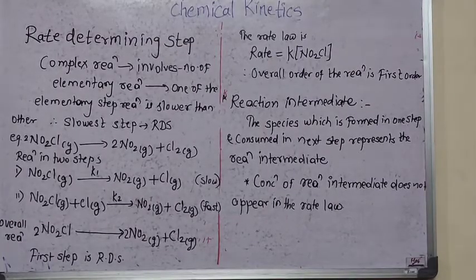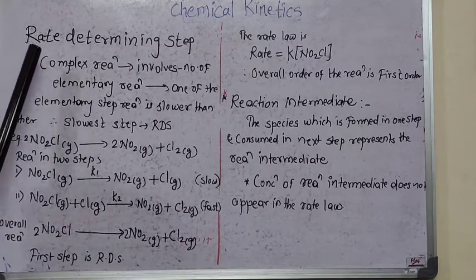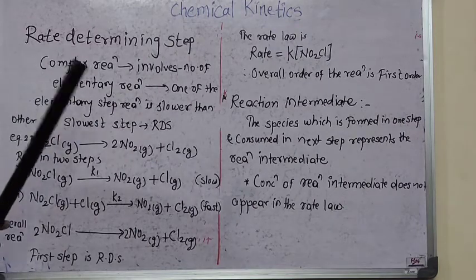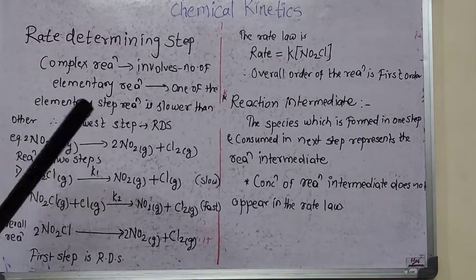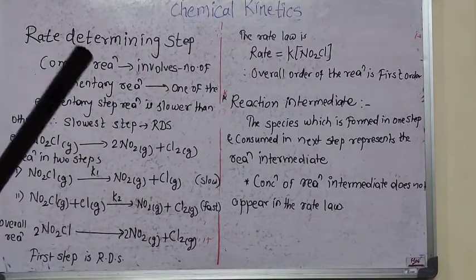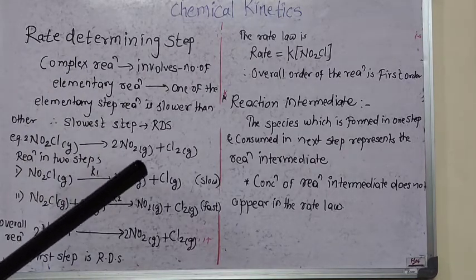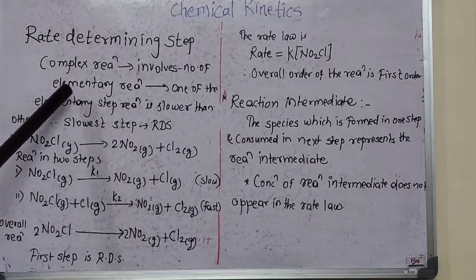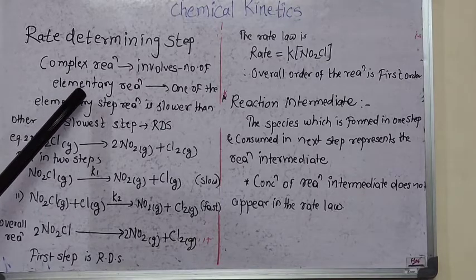Okay, the next point we are going to see is the rate determining step. The rate determining step is involved in the complex reaction, because a complex reaction involves a number of elementary reactions. The elementary reaction steps may be 1, 2, 3, depending on which type of reaction it is. So a complex reaction involves many elementary reactions.